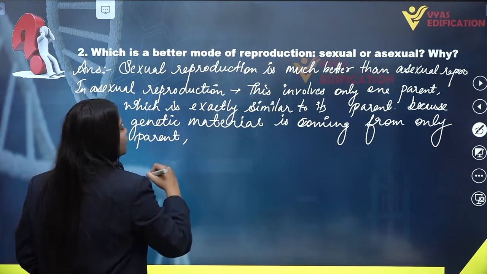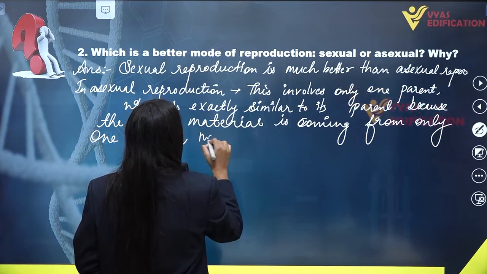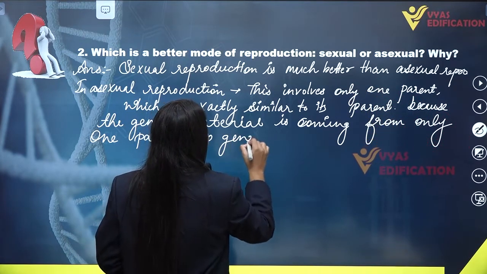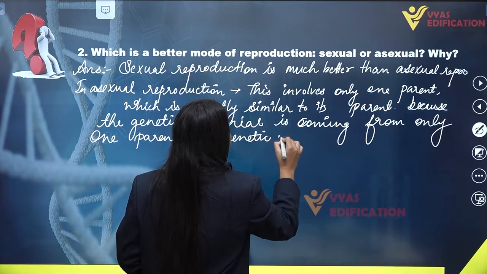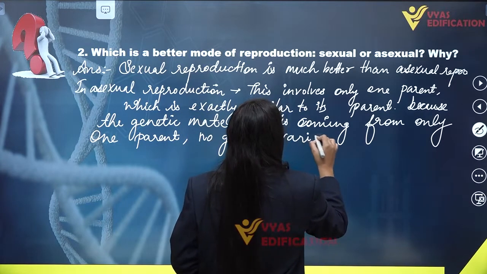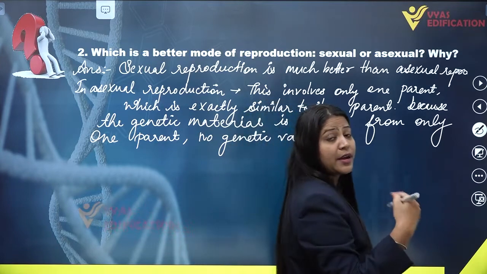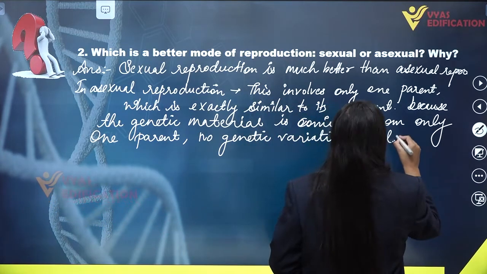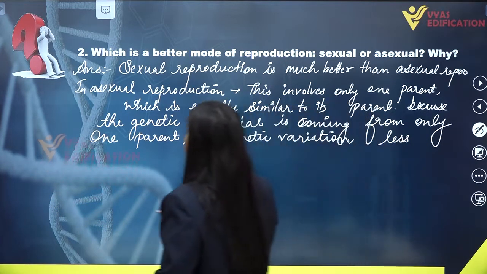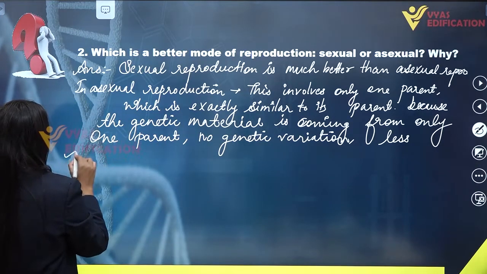Hence there will be no genetic variation, and as a result the offspring is less adaptable to its environment.